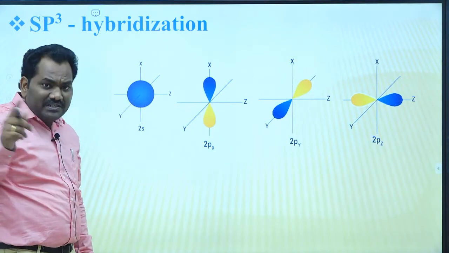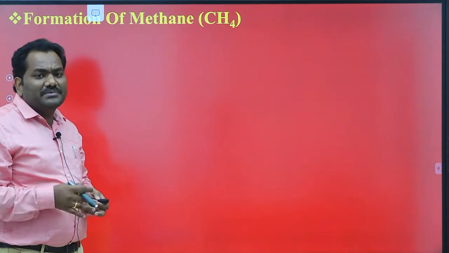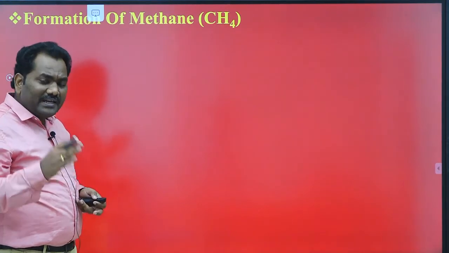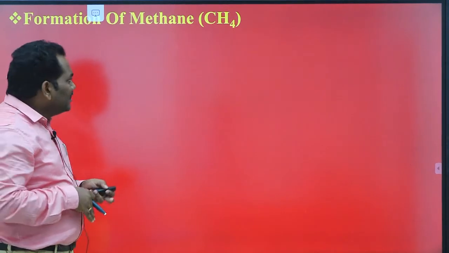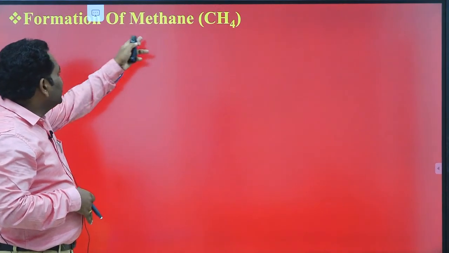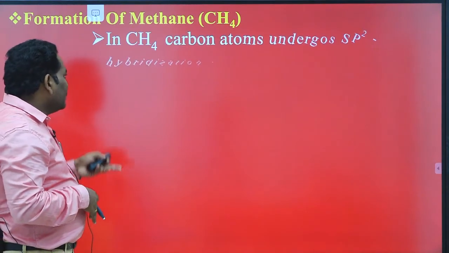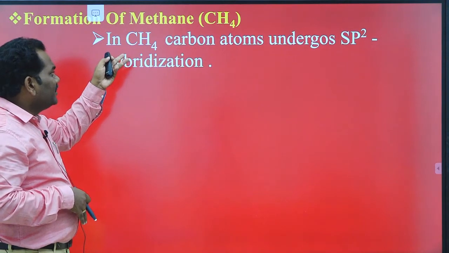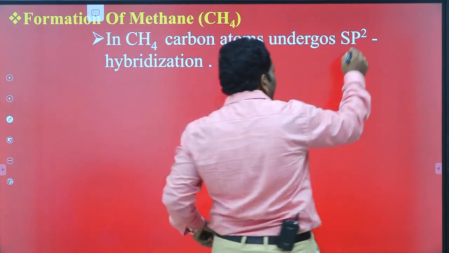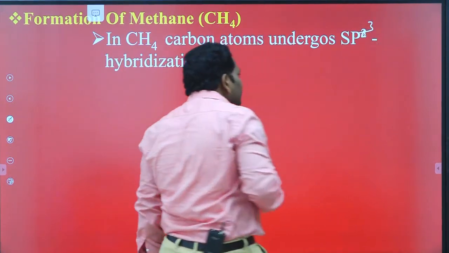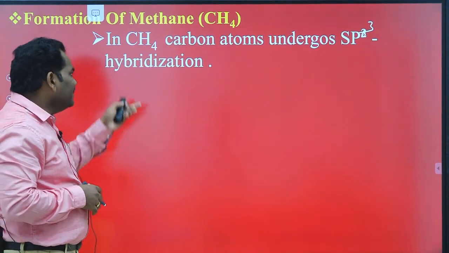So after hybridization, all have the same shapes. I will explain later what the shape of the sp3 hybridized orbitals is. Here, let's take one example, that is the formation of methane, the CH4 molecule. In the CH4 molecule, the carbon atom undergoes sp3 hybridization.